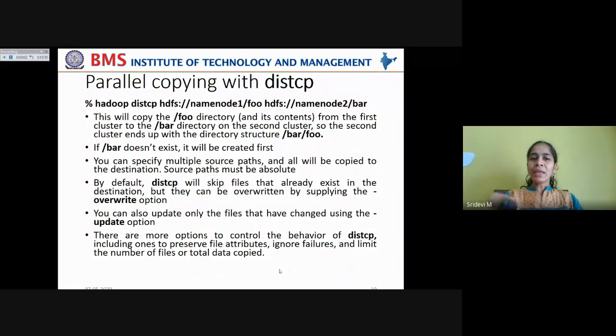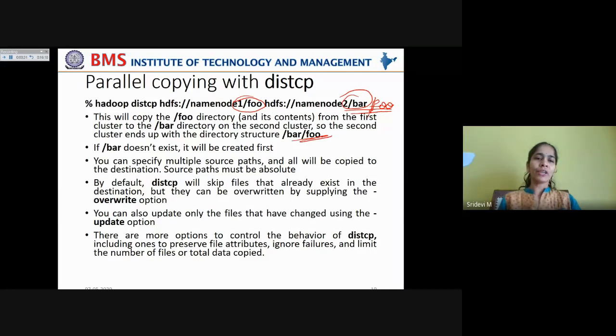This will copy the contents of the foo directory from the first cluster to the bar directory on the second cluster. Because the contents of the foo directory are being copied, the directory structure on the second cluster will be /bar/foo.